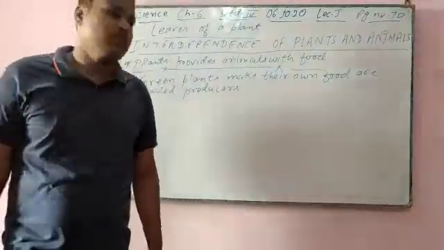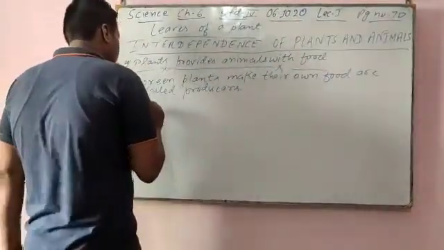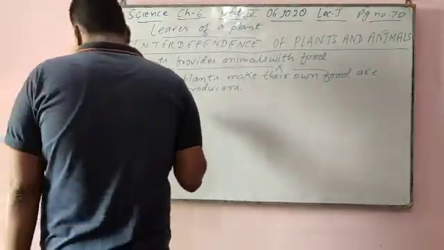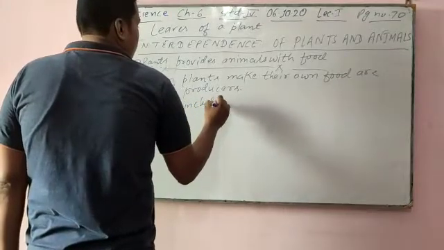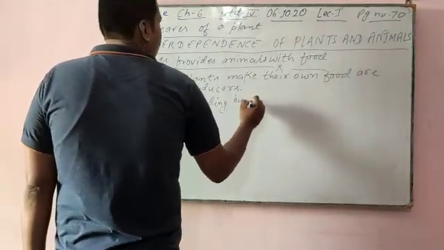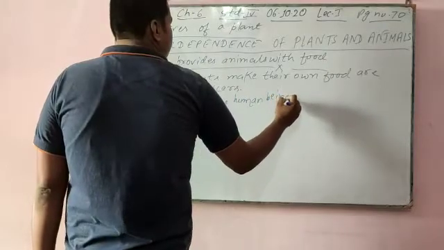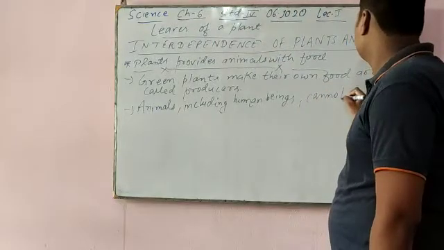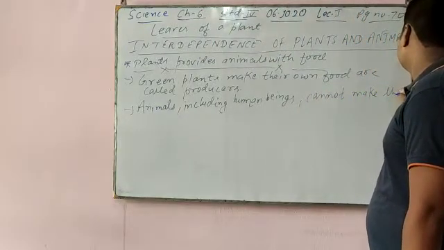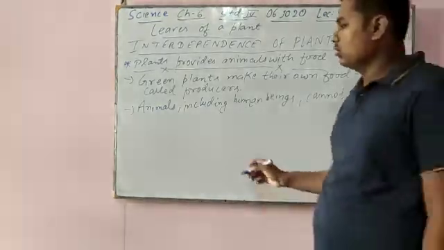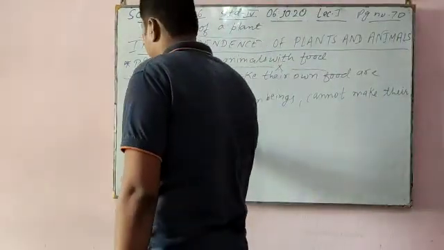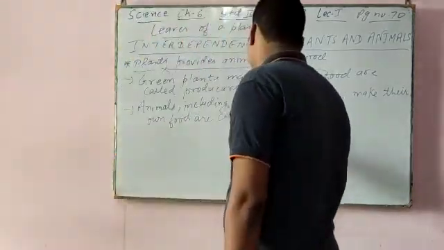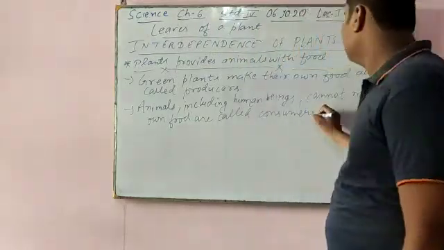So animals, including human beings, cannot make their own food and are called what? Consumers.